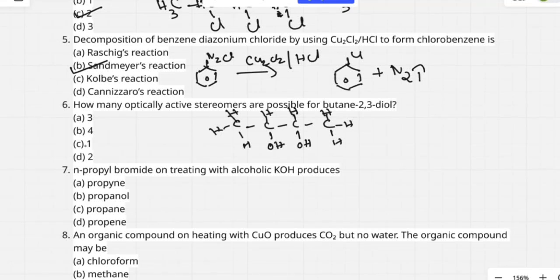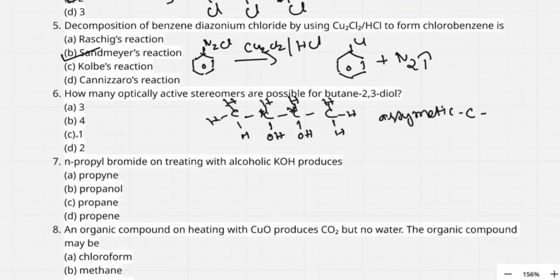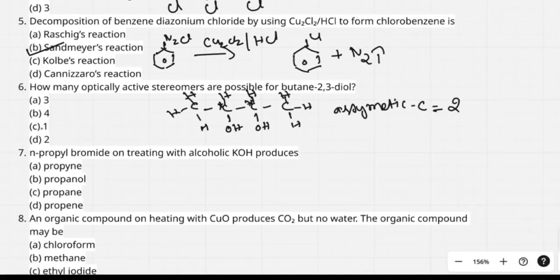Here it is surrounded by 1 CH3 group, 1 OH, 1 H, so the 4 groups are different here. So it is asymmetric. Next, here it is surrounded by CH3, then H, this OH and CH2. This is also asymmetric. How many asymmetric carbon atoms? It has 2.